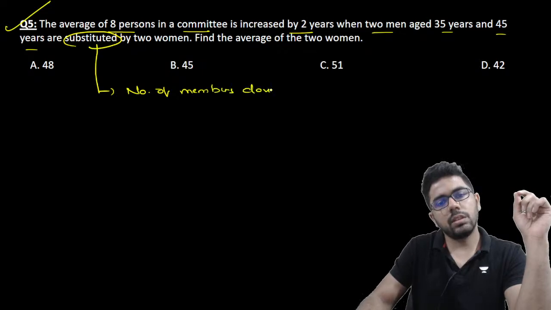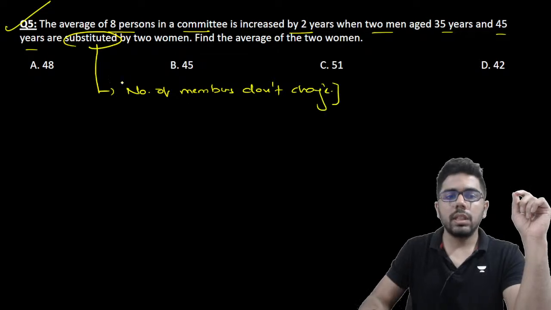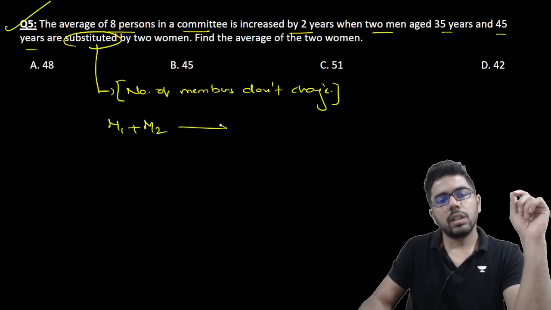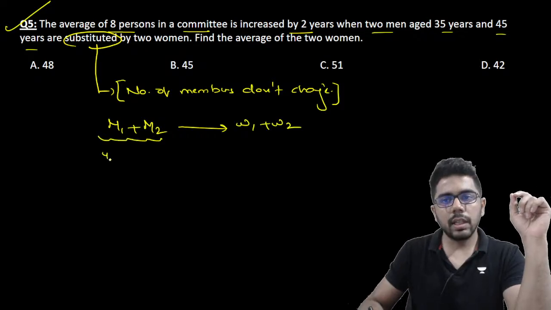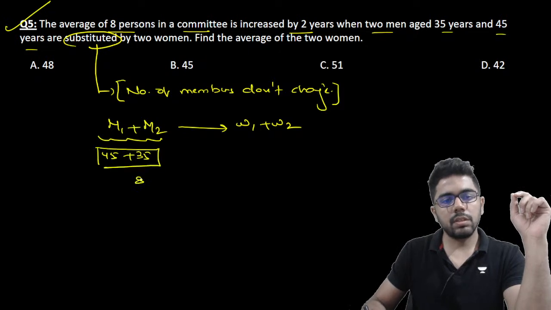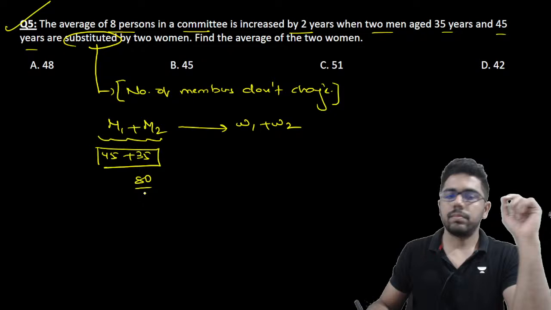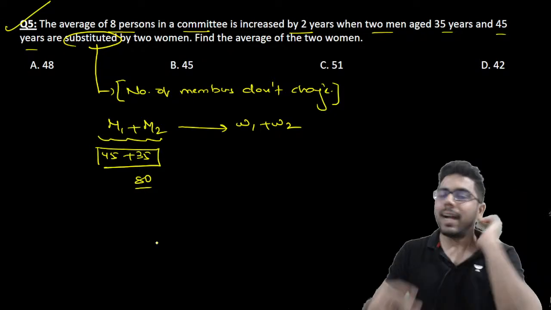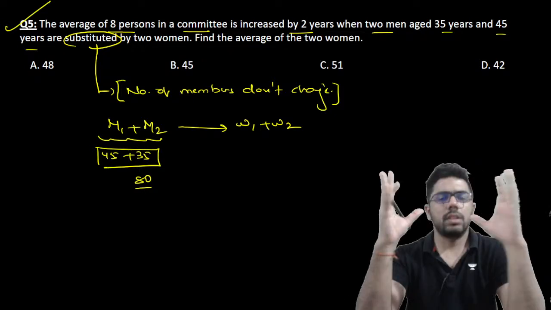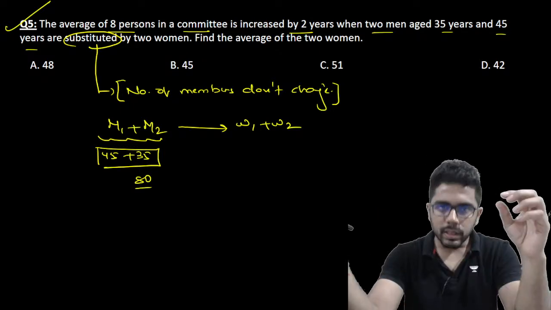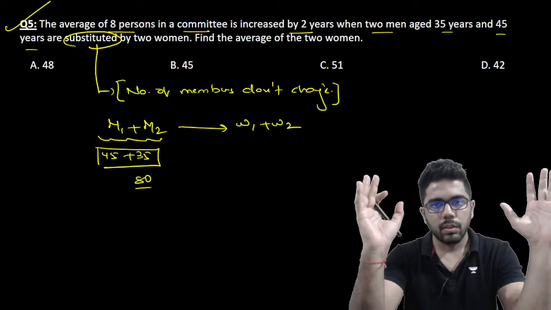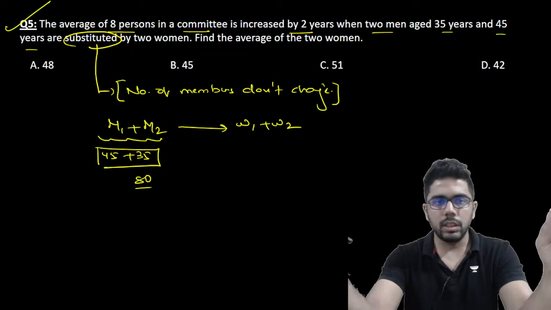don't change, जितने members थे अभी भी उतने ही है, just 2 men की जगह 2 women substitute हुए हैं। तो ये जो 2 men थे इनका एज था 45 and 35, तो 45 plus 35 80 गया, तो you add 2 women। अब सोचो, just think of it in this way, I removed 2 men and I'll include 2 women, बट उनका भी अगर वेट वैसा ही है जैसे ये 2 men का था, sum of weights is 80, तो why will my average change?